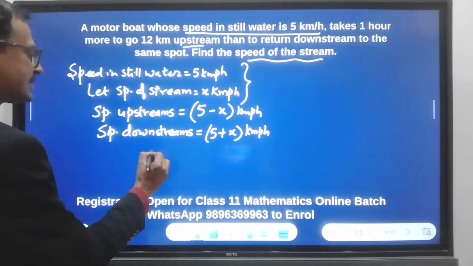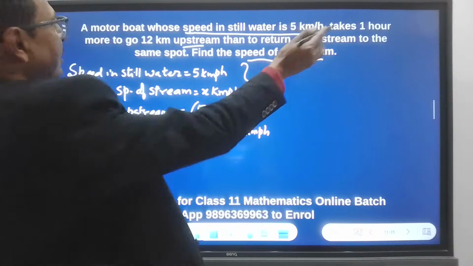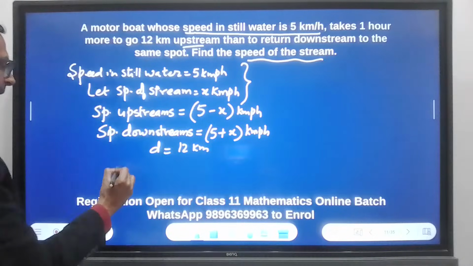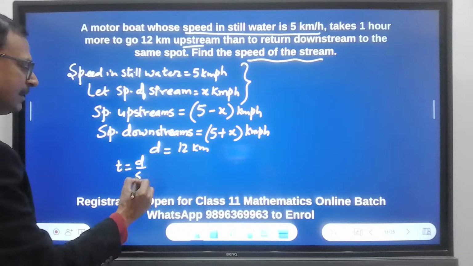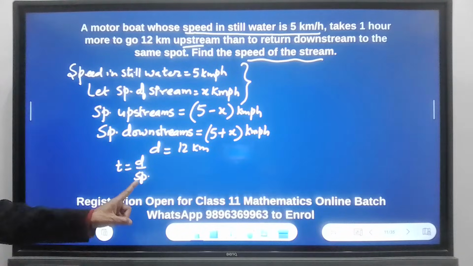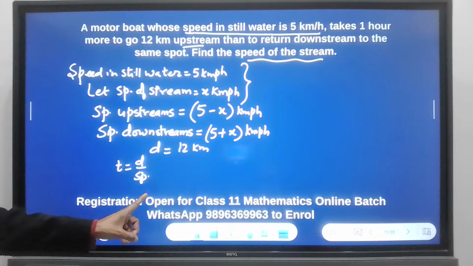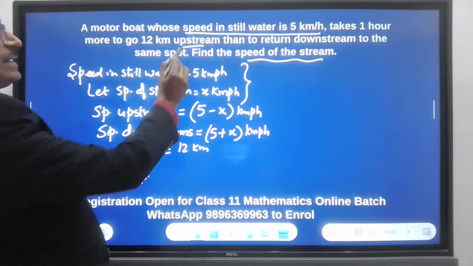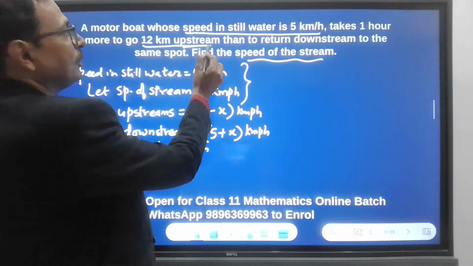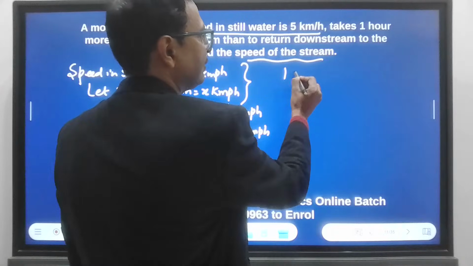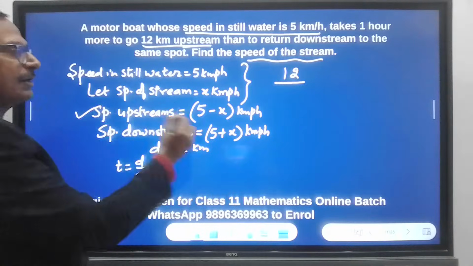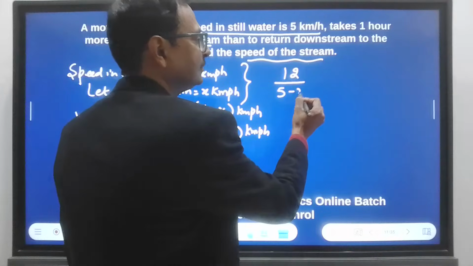Now the distance is given as 12 kilometers, right? And the formula for time is distance upon speed. This is what I am going to use in the equations. So how do you formulate the equations from here? What is the time taken to go 12 kilometer upstream? 12 upon that speed upstream, 5 minus x, right?